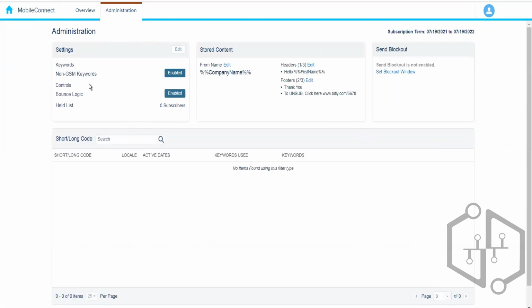In the administration, we have first of all the settings. Settings tells us about whether you have enabled the non-JSON keywords or not. And then we have controls like bounce logic and held list. So what does it do?